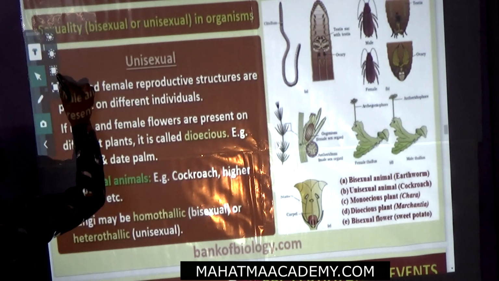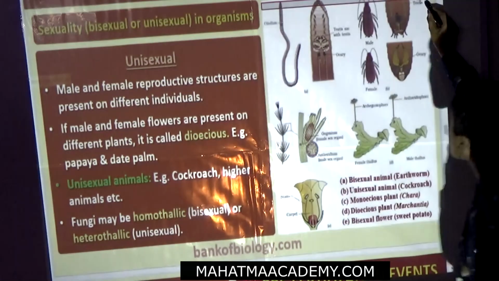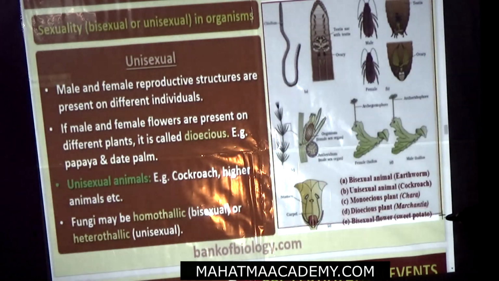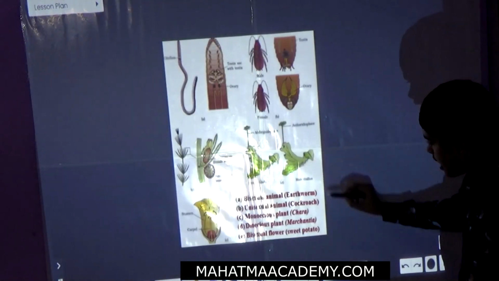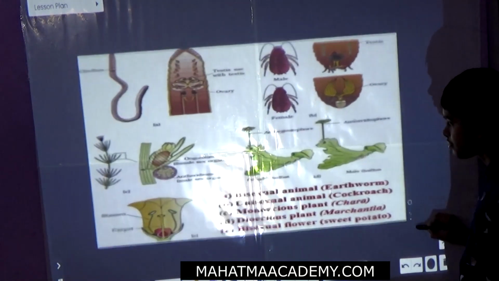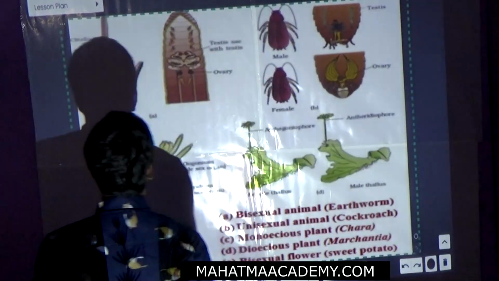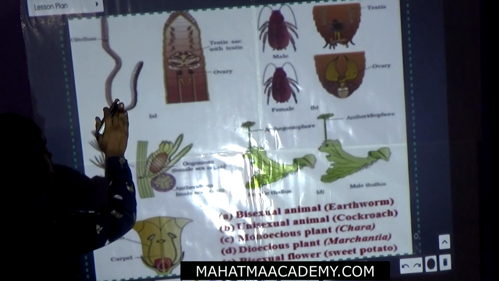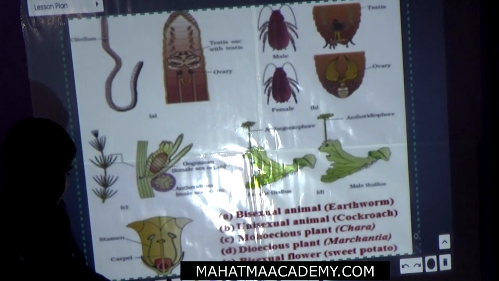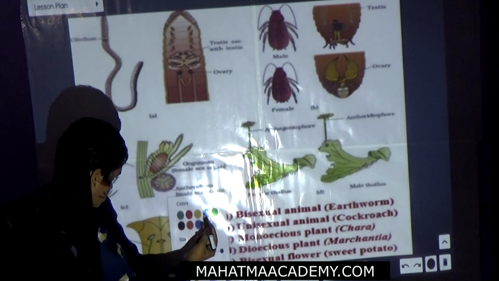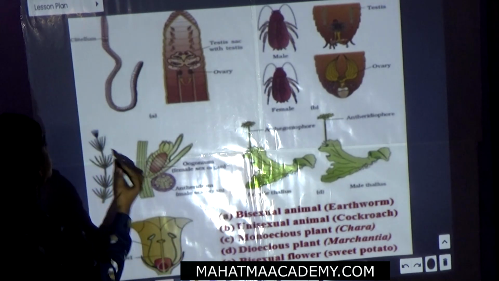This is the first diagram. It is the earthworm, a bisexual animal.